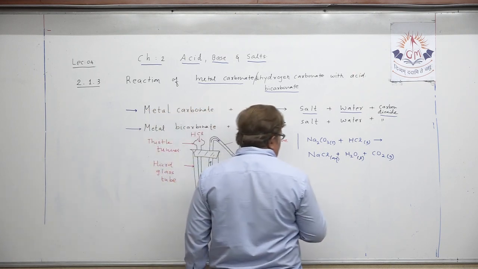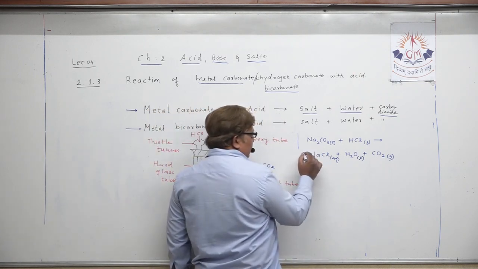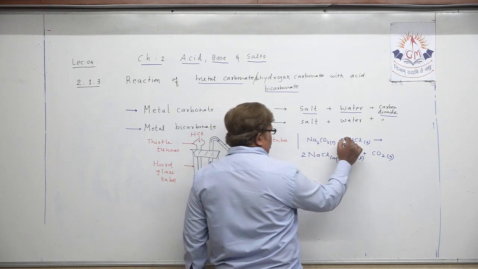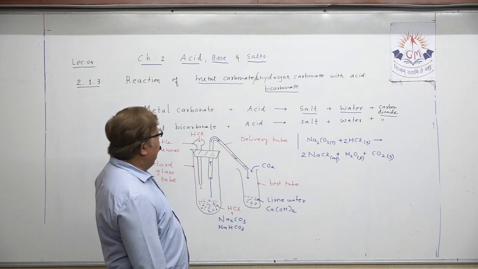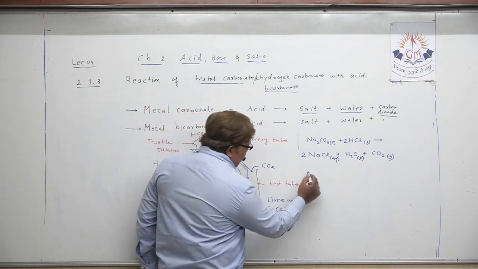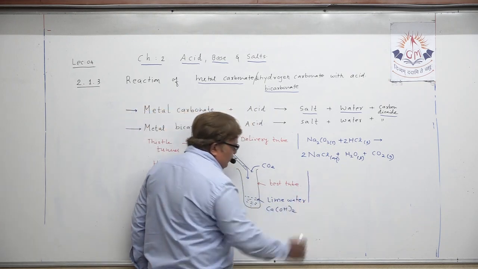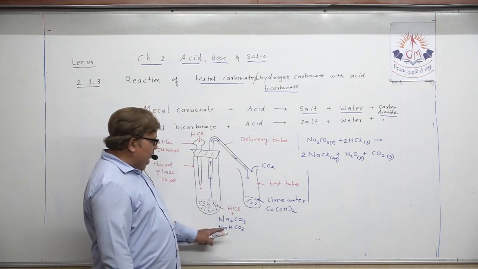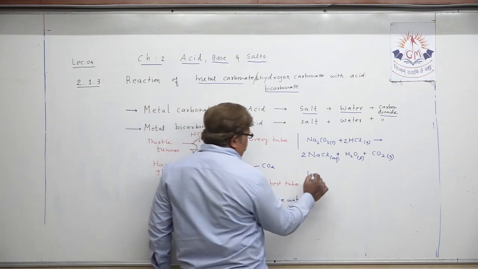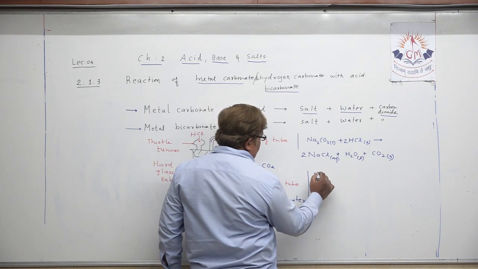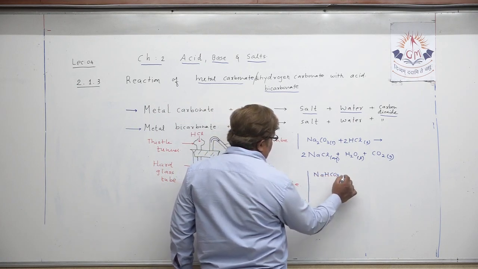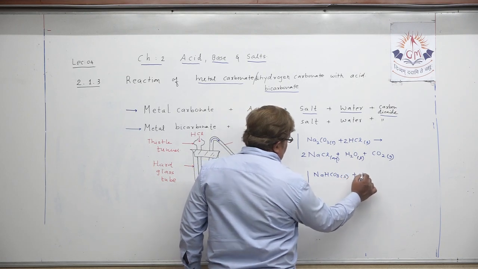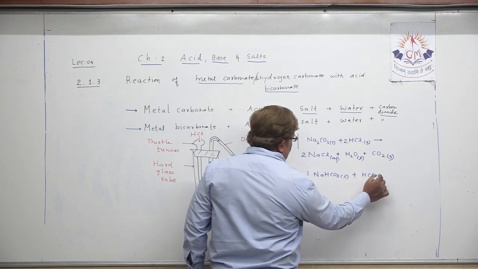How can we detect the presence of carbon dioxide? Do we require to balance it here? Na2, so should I write 2 and 2 here? So the chemical equation is already balanced. At the same time, my dear student, let us write another chemical equation for sodium hydrogen carbonate. Let me write NaHCO3 in solid form plus HCl in liquid form.